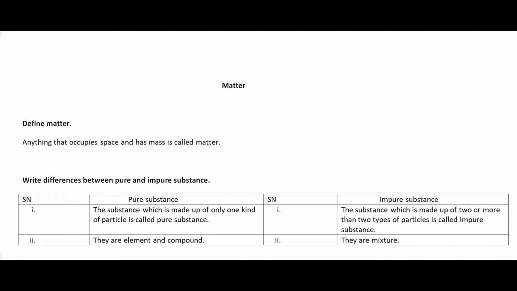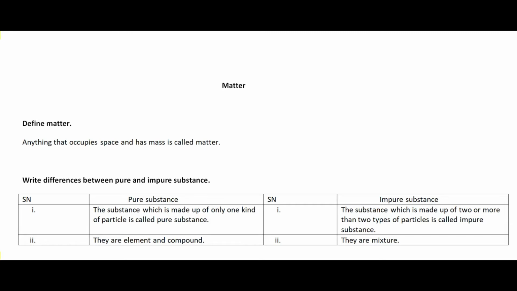That means the pure substance has a similar kind of particles composed together to form that substance, and in the impure substance we can see either two or more than two types of particles. In the pure substance we can keep just elements and compounds. That means only elements and compounds are pure substances, and except elements and compounds, all other mixtures are impure substances. So impure substance means any mixture of two or more than two substances.